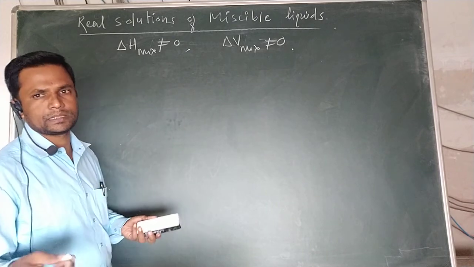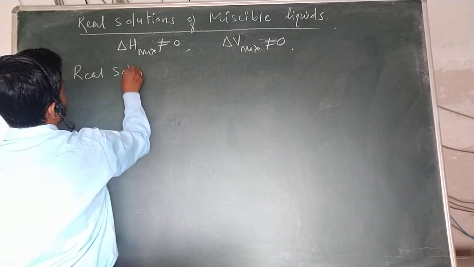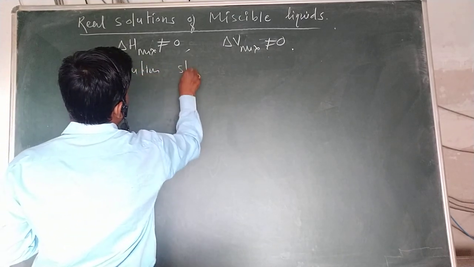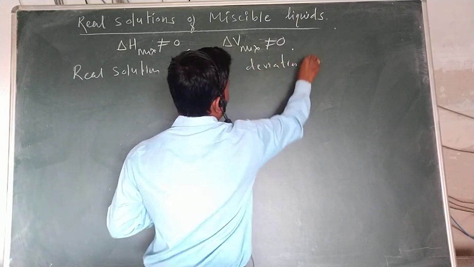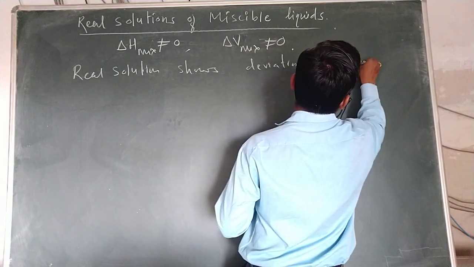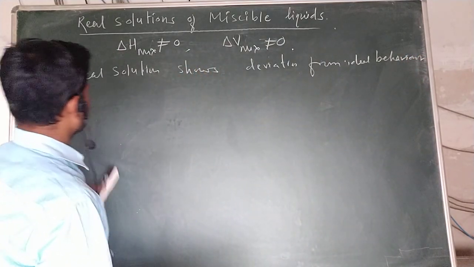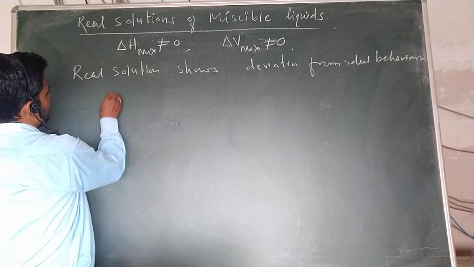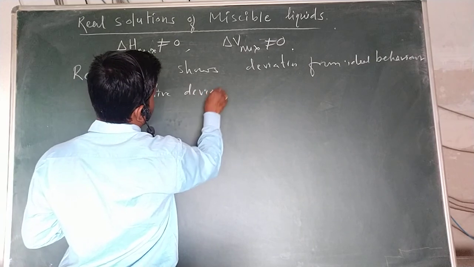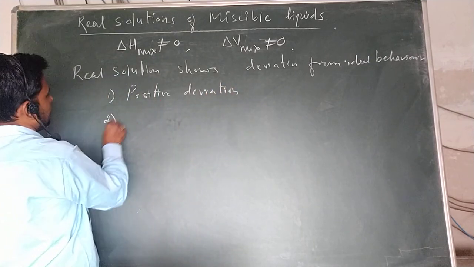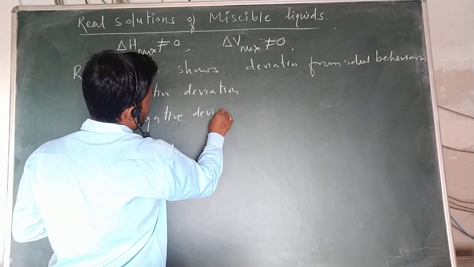Two different deviations are shown. The real solutions show deviation from ideal behavior, and from ideal behavior they show two different deviations: one is positive deviation and the second is negative deviation.